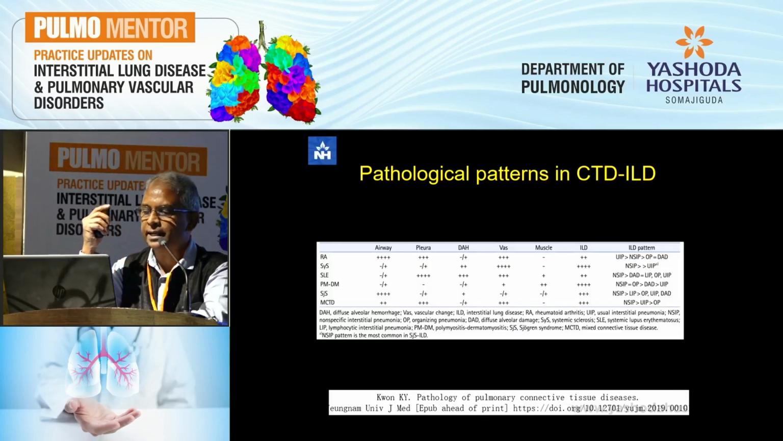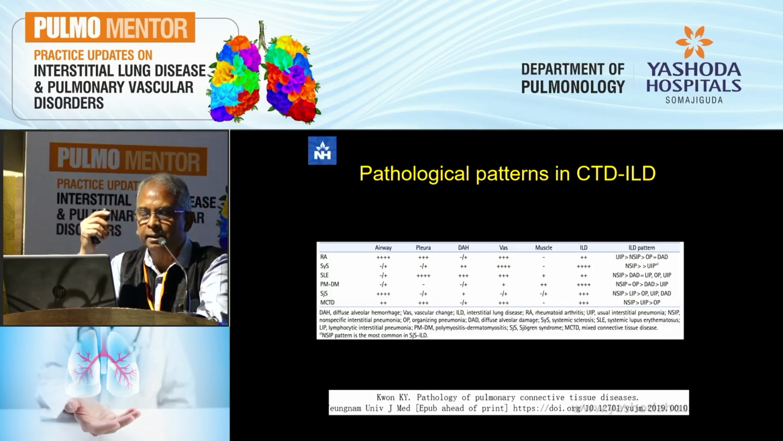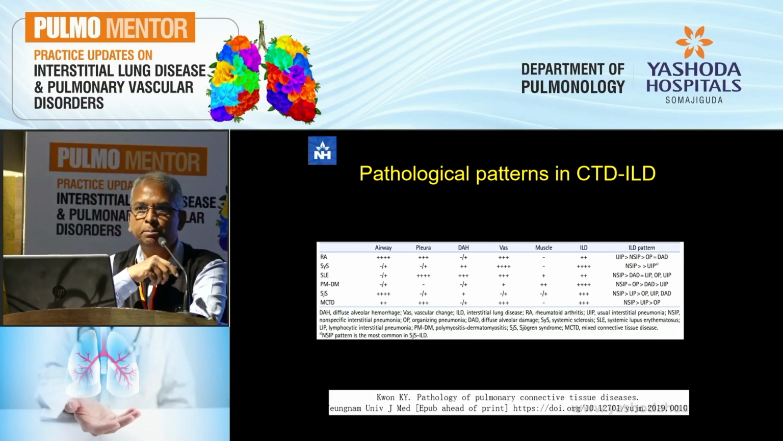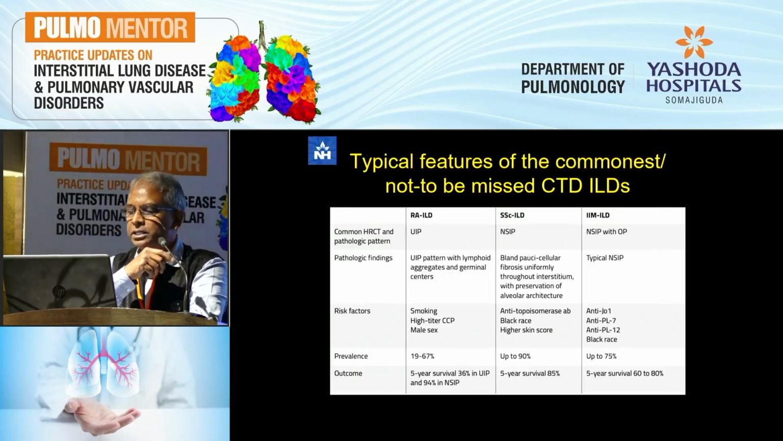So look for these signs, please. There are various pathological patterns, and again, mirroring what you saw in the radiology, NSIP far outweighs the others when it comes to the pathological pattern also, except in rheumatoid arthritis, where the UIP pattern is common.